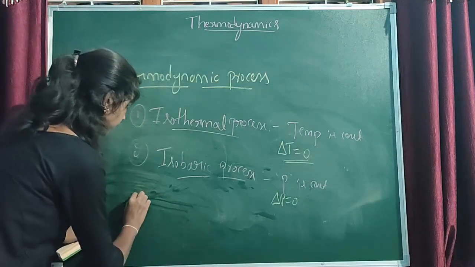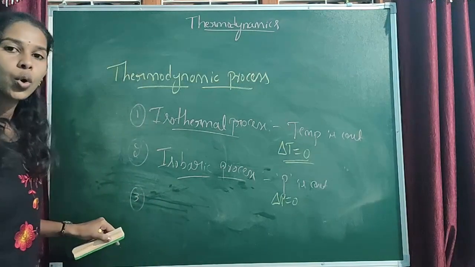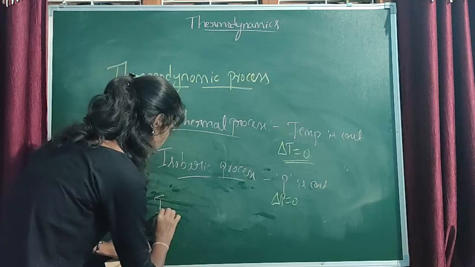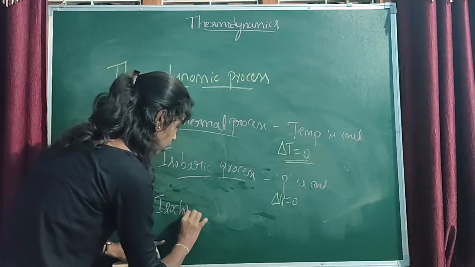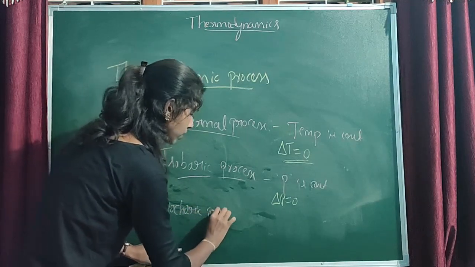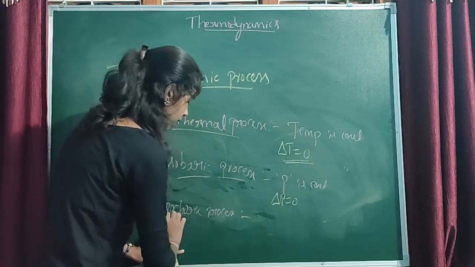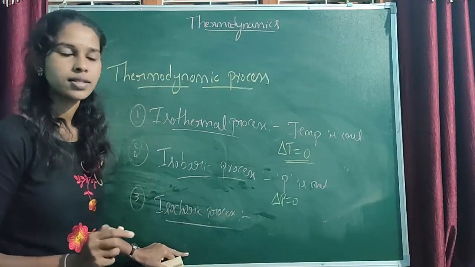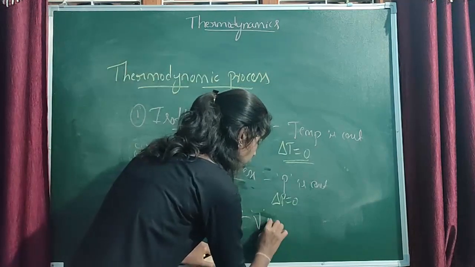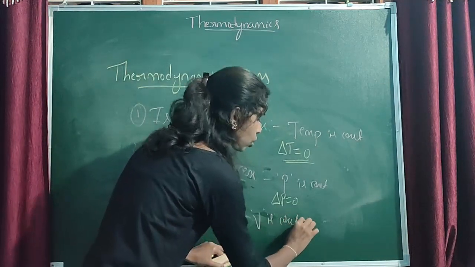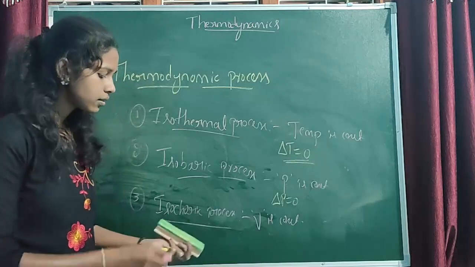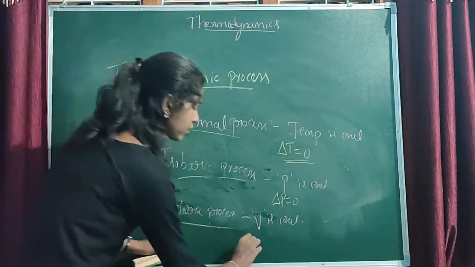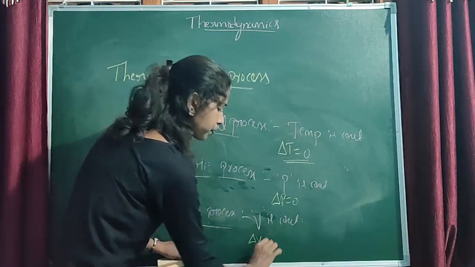And the other type of process is isochoric process. What is isochoric process? The thermodynamic process in which volume is constant is called isochoric process. Here delta V is 0, change in volume is 0.